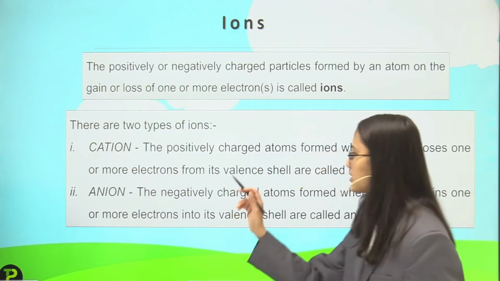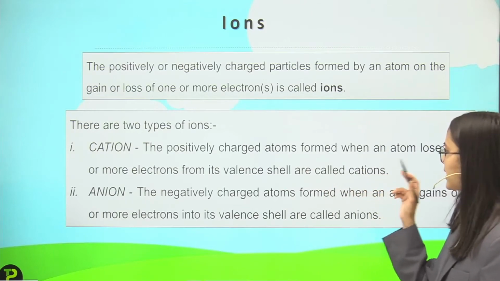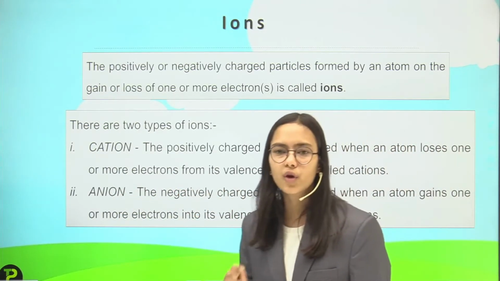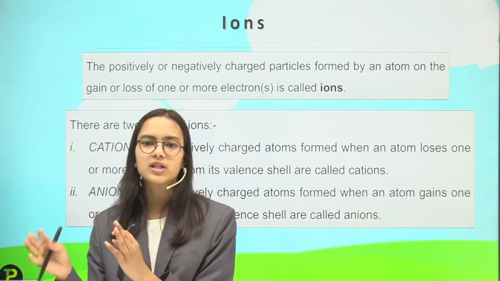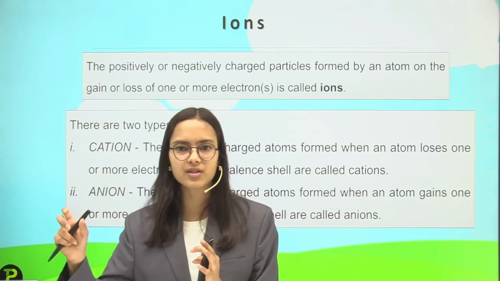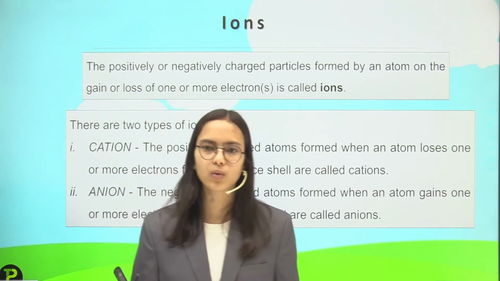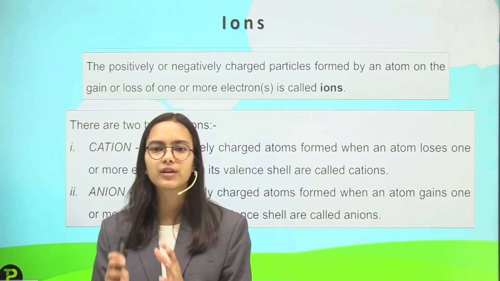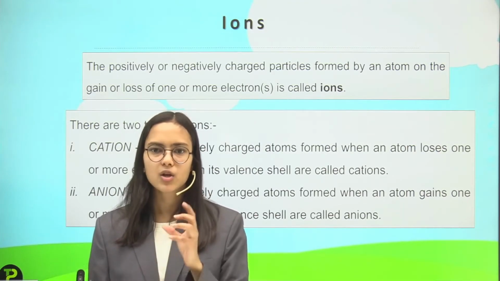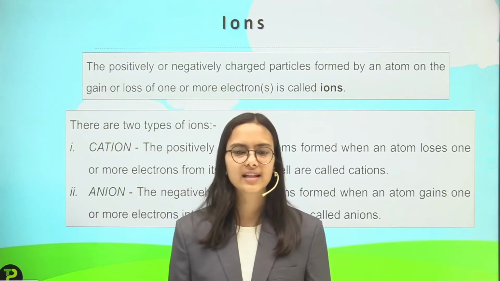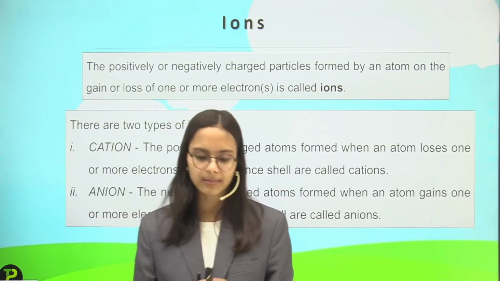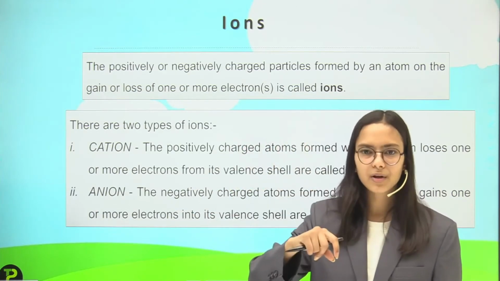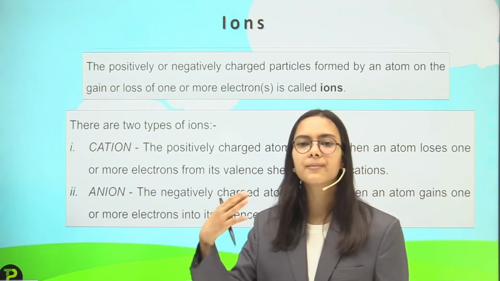Cations are positively charged ions formed when an atom loses one or more electrons from its valence shell. How will we get the positive charge? If electrons are taken out, the negative charge will decrease and the whole body will get a positive charge. So if electrons are taken out from the valence shell, it will become a cation. And talking about anions, if I add a number of electrons, that will give it a negative charge.